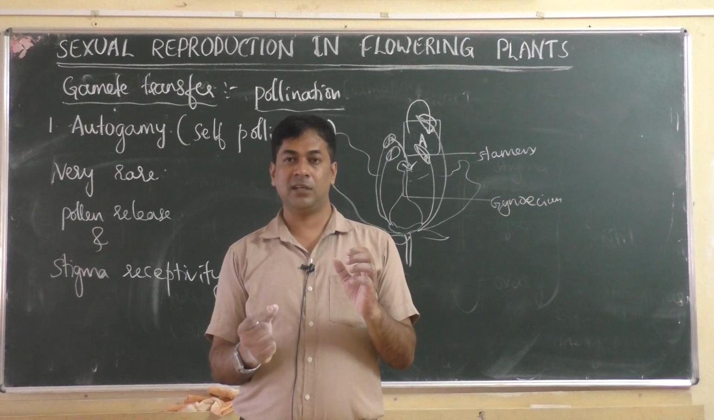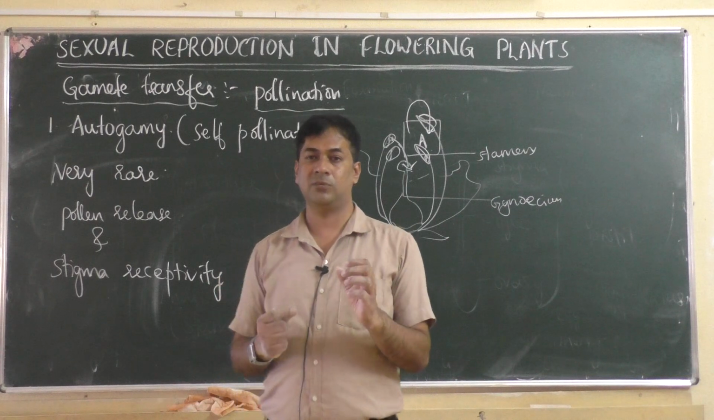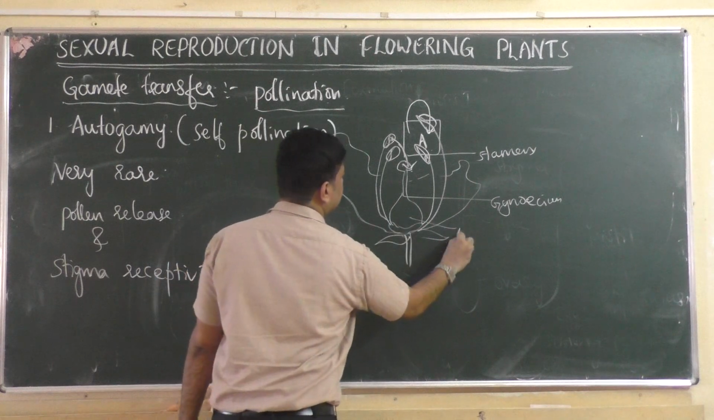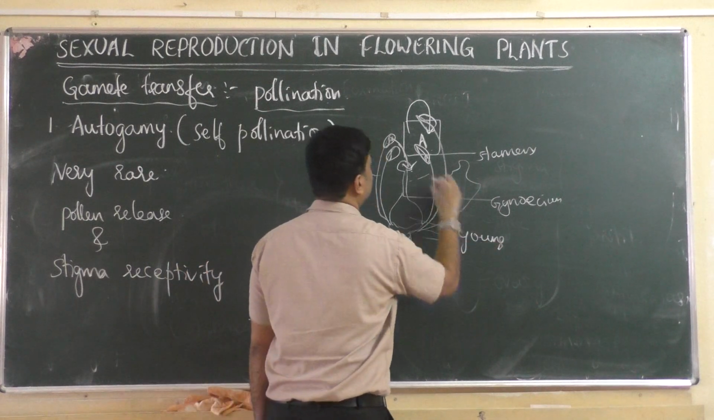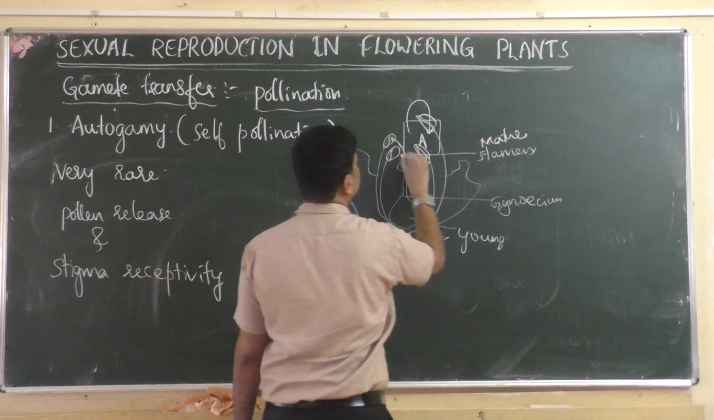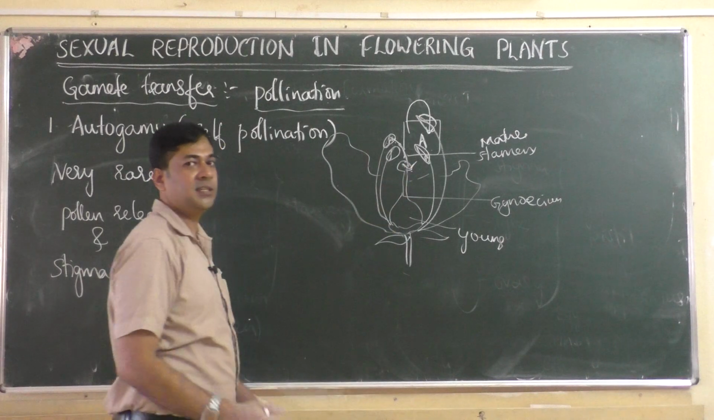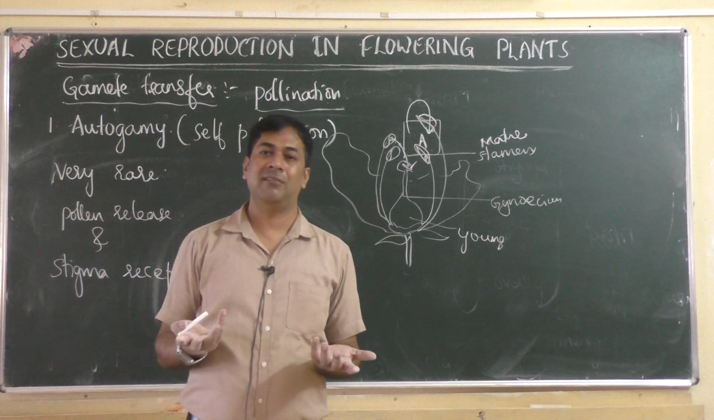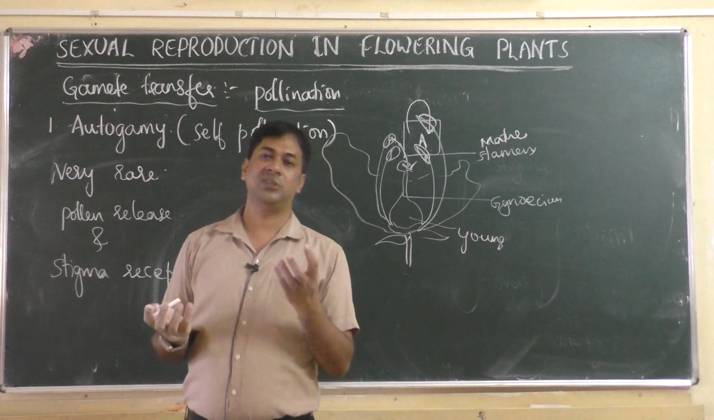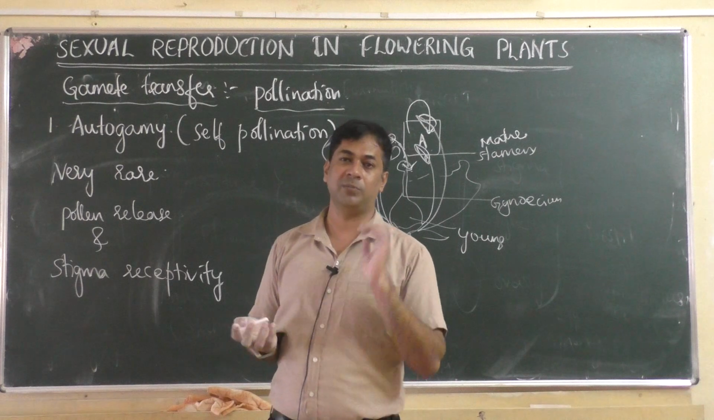A young stigma doesn't produce a chemical that can support the pollen grains. Suppose the stigma is still young but the anther is mature. Then what happens? The mature anther produces pollen grains, and the pollen grains will fall on the young stigma. Then the young stigma cannot support a pollen tube, because once the stigma is mature, it produces a chemical. That chemical helps pollen grains to produce a pollen tube.